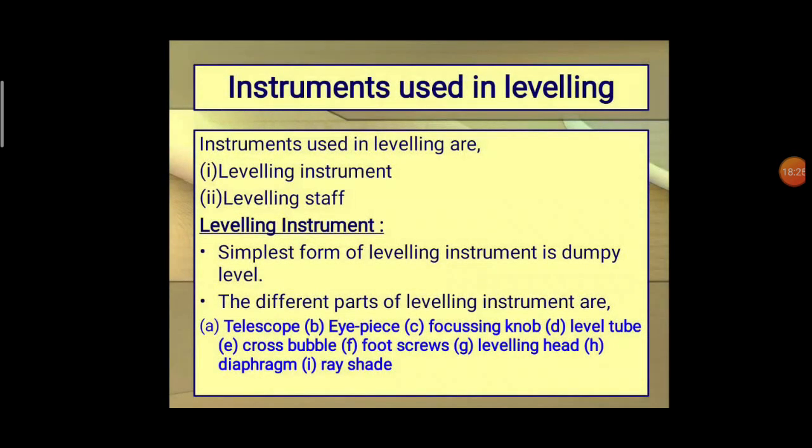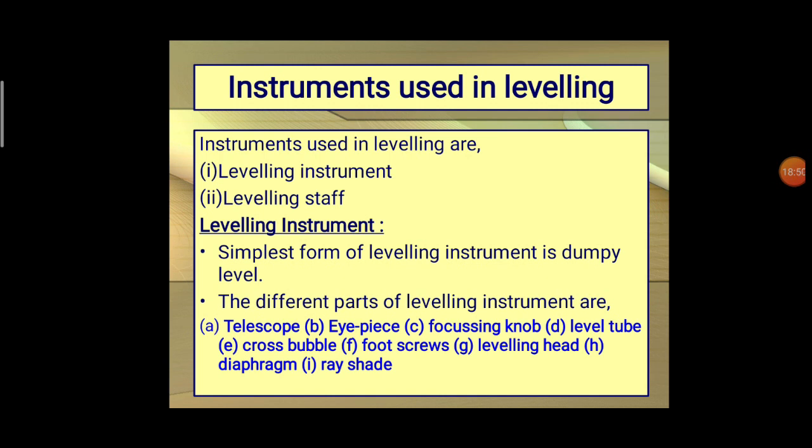For leveling we use some instruments. Number one, leveling instruments. Number two, leveling staff. Some of the leveling instruments are telescope, eyepiece, focusing knob, level tube, cross bubble, foot screws, leveling head, diaphragm, and ray shade.